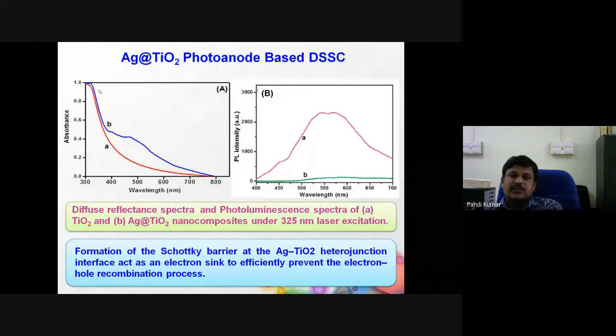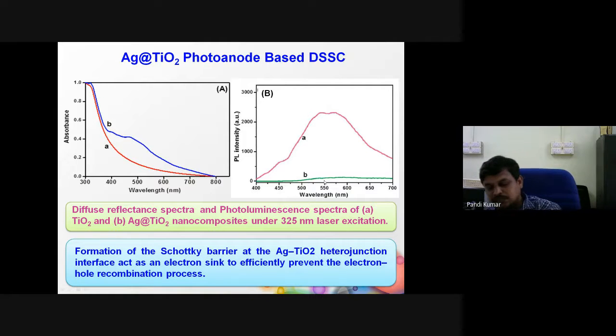Then we did the characterization for the silver TiO2. For the bare material, there is no absorption in the visible region. After addition of silver, the visible light absorption is enhanced. Likewise, we measured the PL. The bare TiO2 showed high PL emission due to the high charge recombination process. After addition of silver, the intensity is quenched. That means efficient interfacial charge transfer, and recombination is prevented.